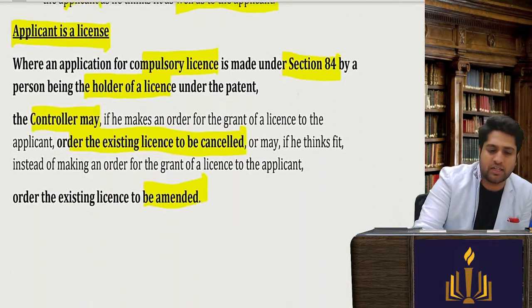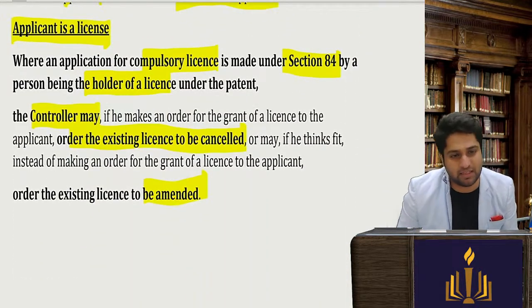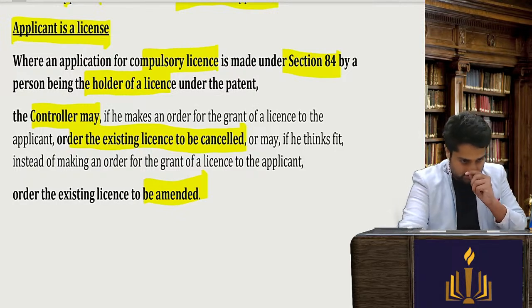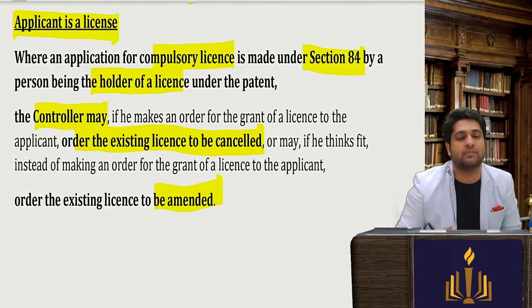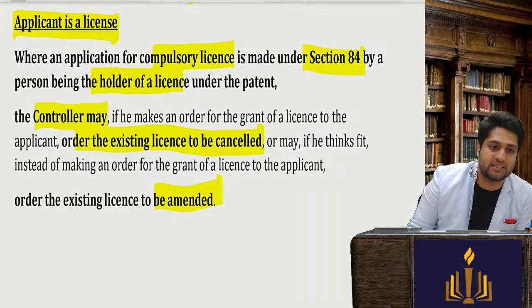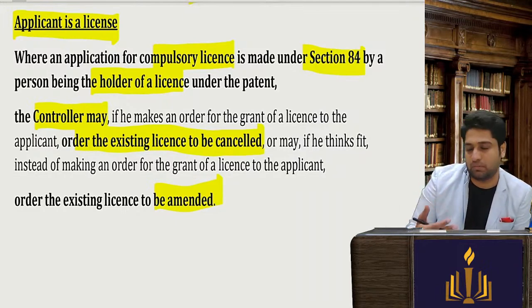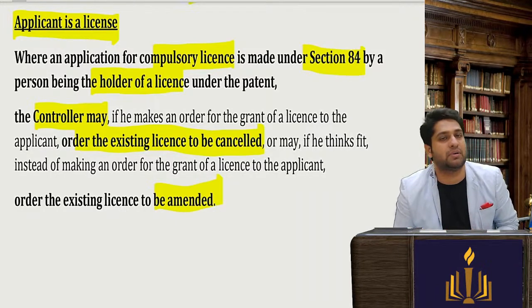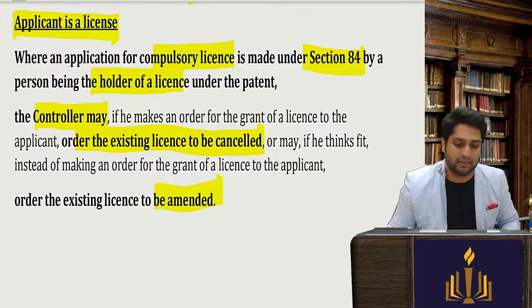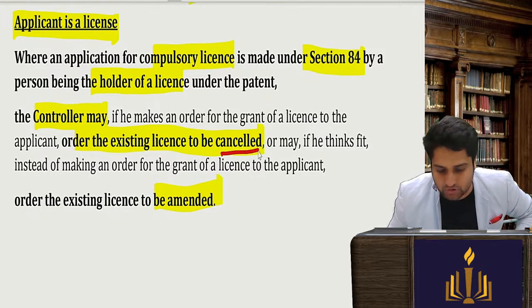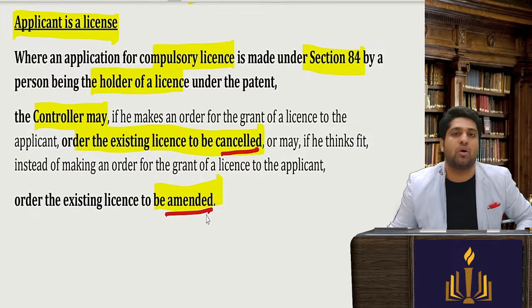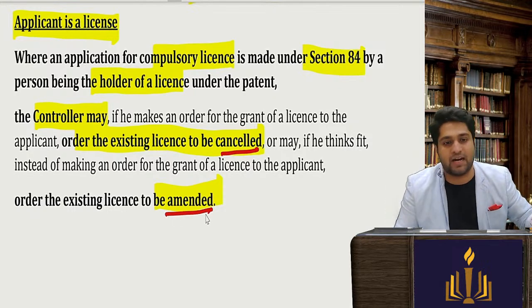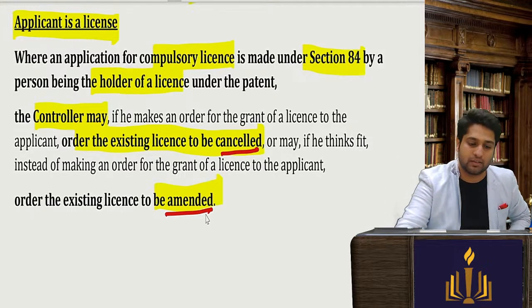So here they are talking about there is some unfair agreement, he will rectify it. Again, if the applicant is already an existing licensee and heavy conditions are being imposed, then that existing license could be cancelled and replaced with a fair license, or it could be amended.